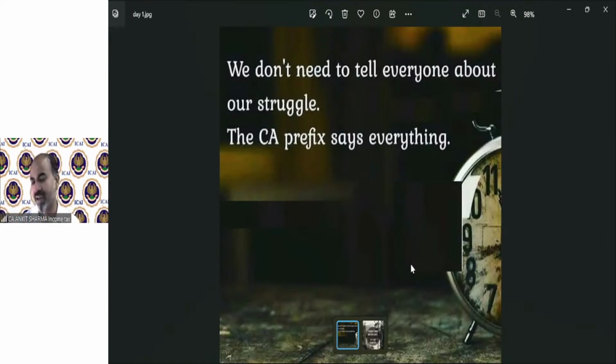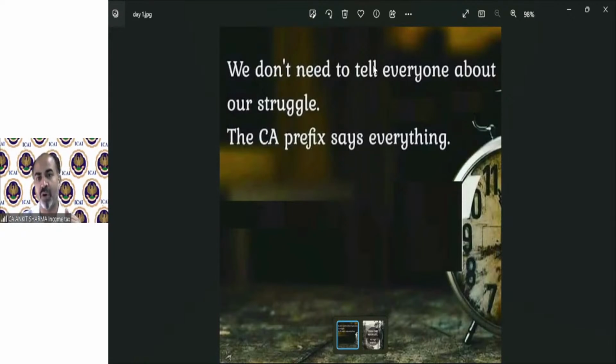There's a new series I watched, Half CA. I believe some of you might have seen that series. And there is a dialogue in that series. It says, हमारा कोई राजेंद्र नगर और कोटा नहीं होता, हम जहां भी अपनी बुक्स उठा लेते वही हमारा राजेंद्र नगर और कोटा होता. So that is the kind of value we have in the eyes of society. If we are a CA, we do not need to tell anyone what we have gone through. Right? So that was the thought for the day.